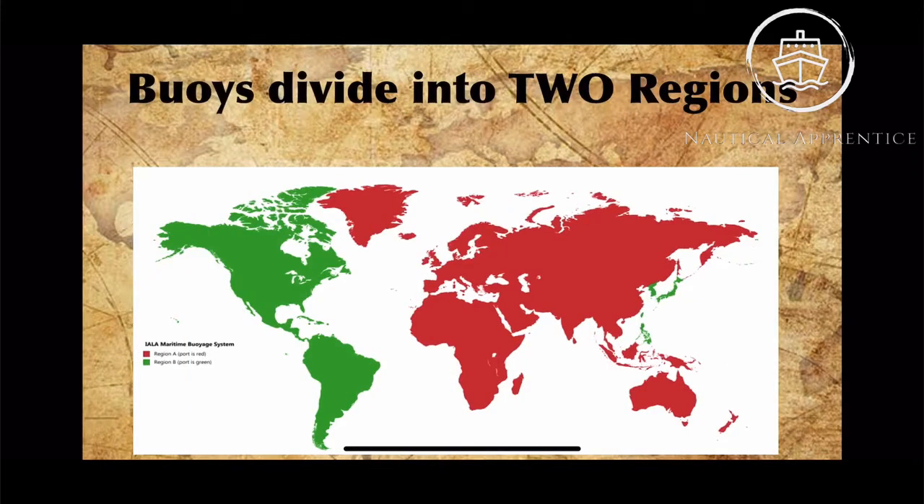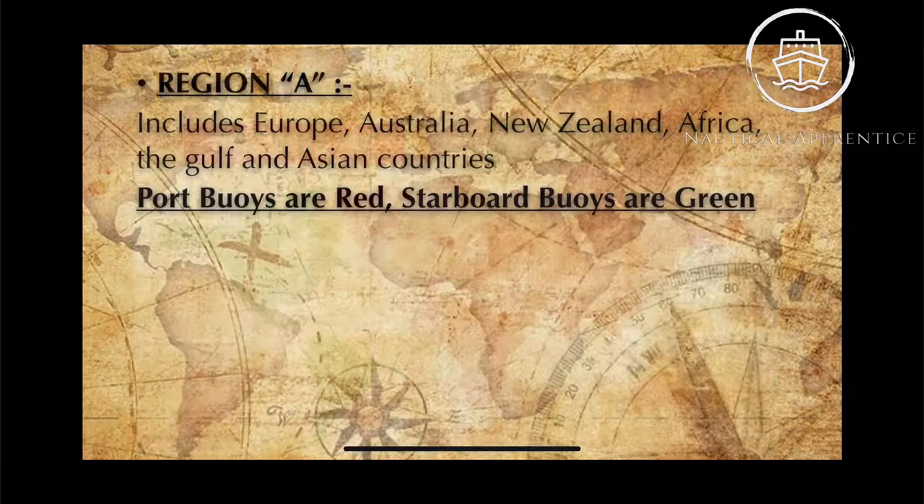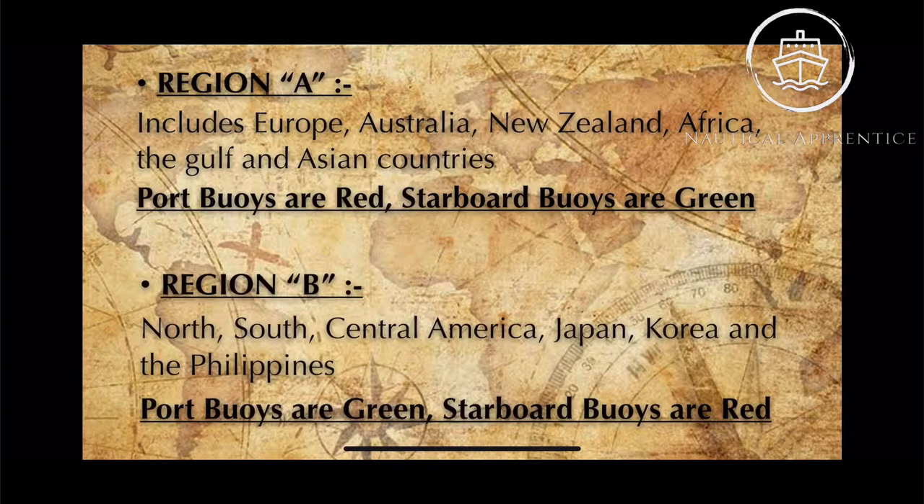Now let's talk about the regions. The world is divided into two regions, region A and region B. Region A includes Europe, Australia, New Zealand, Africa, the Gulf countries, and most of the Asian countries, where the port buoys are red and the starboard buoys are green. And region B includes the remaining parts of the world, which are North, South, and Central America, Japan, Korea, and the Philippines, where the port buoys are green and starboard buoys are red.